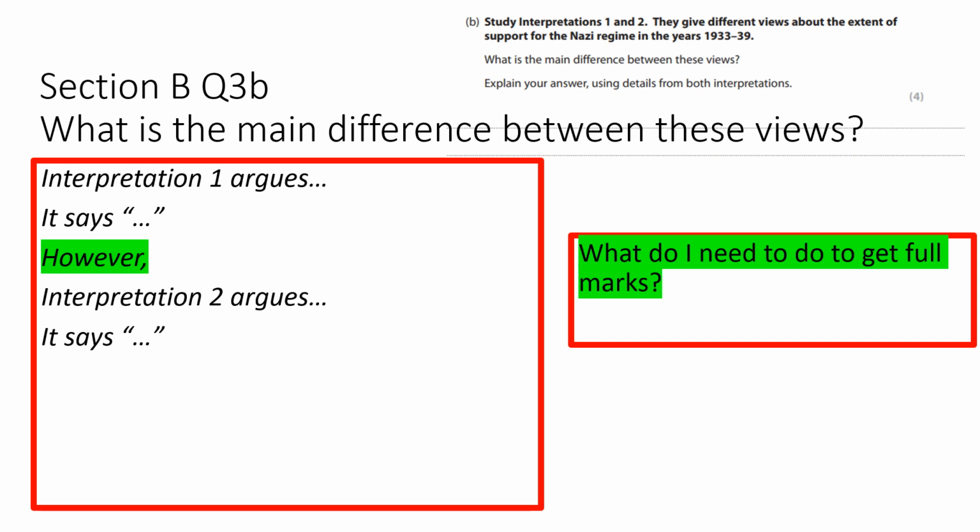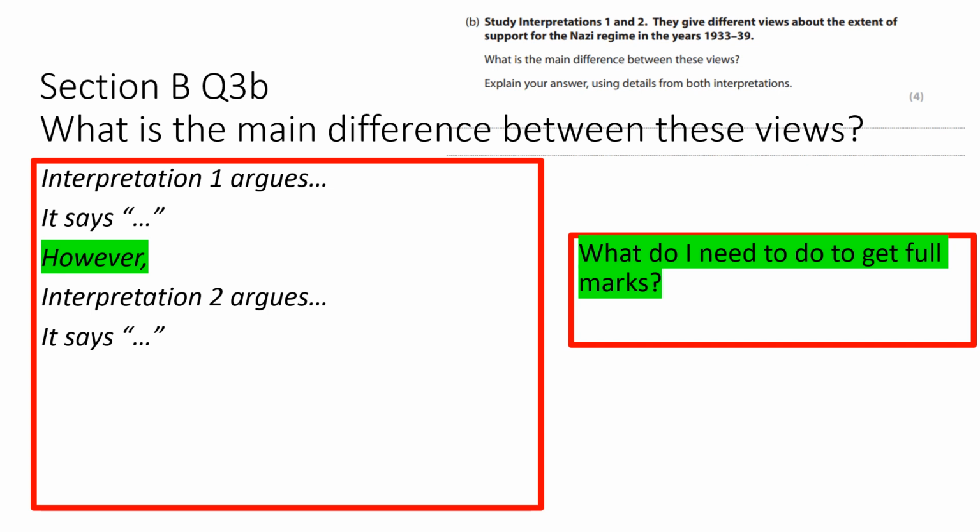We then have question 3b, which is worth 4 marks. You're going to spend about 5 minutes on it. Now for this question, you do not need any own knowledge. It's a comprehension question. So you are just quite simply looking at 2 different interpretations and identifying the difference between them. For this question, you need to learn the sentence structure.